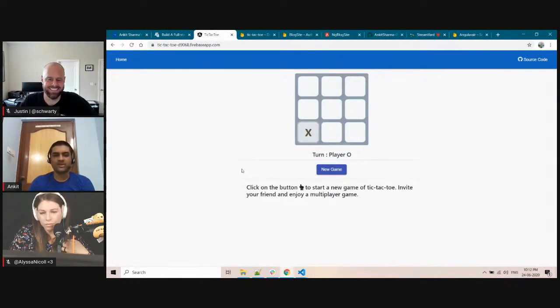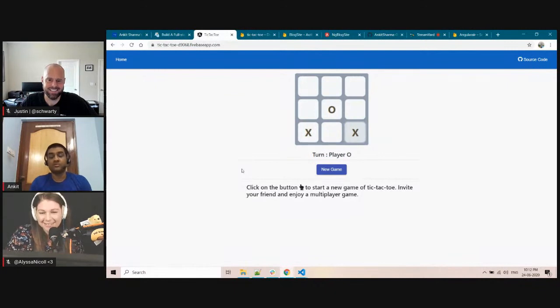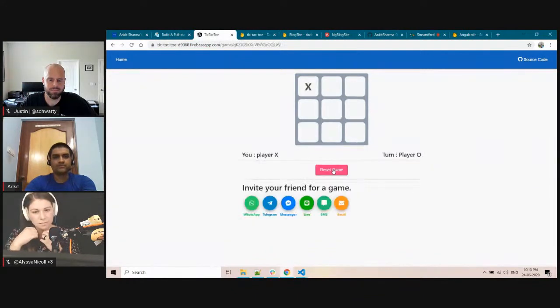I will give you an overview of this application. This is a TicTacToe application. All of you have played a TicTacToe game, and still a lot of people are playing. The USP of this application is that you can play with anybody in the world. I can play with you also. How it works: this is the home page. I click on new game, and I get a unique ID here.